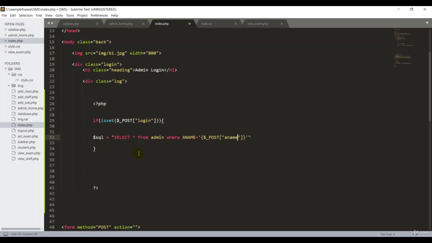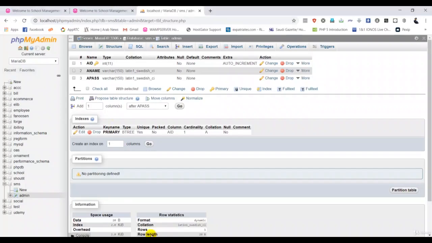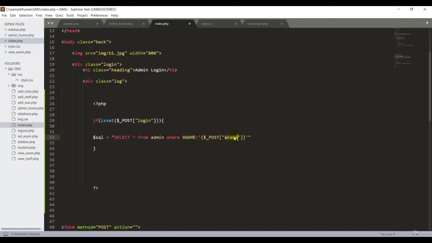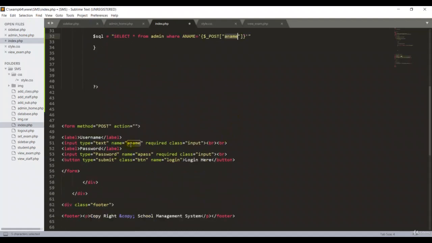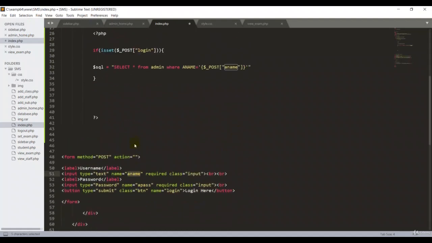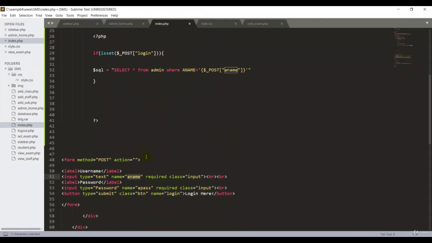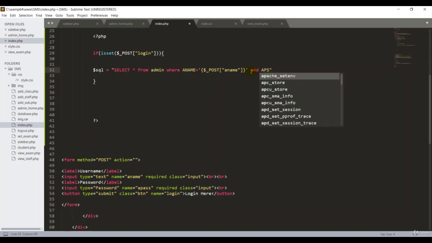I can explain this one because I asked the system to check this aname. The aname is here in my table. This aname should match the name I'm giving in the form, aname. Then take a space and again type apass.